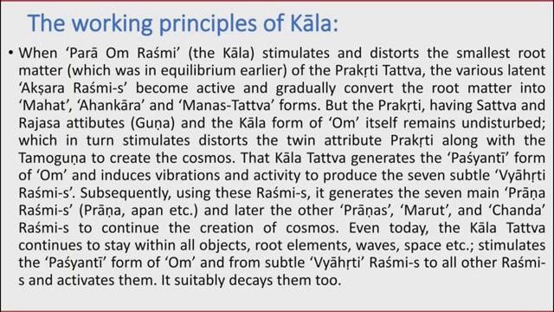So even today, the Kal Tattva continues to stay within all objects, root elements, wave, space, and stimulates the Pasyanti form of Om, and from the subtle Vyarti Rasmi to all other Rasmis and activates them. It suitably decays them too. So what is the Kal? It decays everything in this universe.